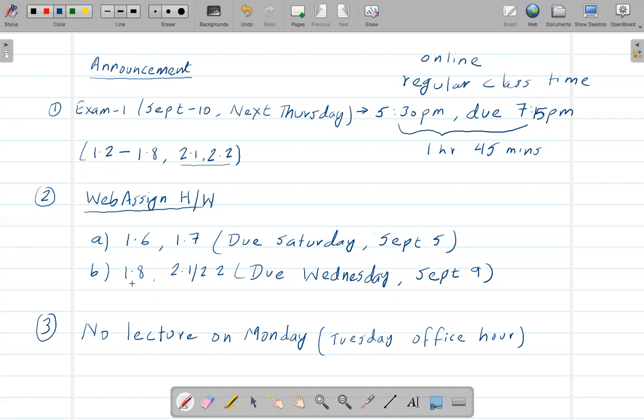Another one, 1.8 and 2.1 and 2.2, will be just one homework. Since the exam is on Thursday, these two homework will be due on Wednesday, the day before the exam.